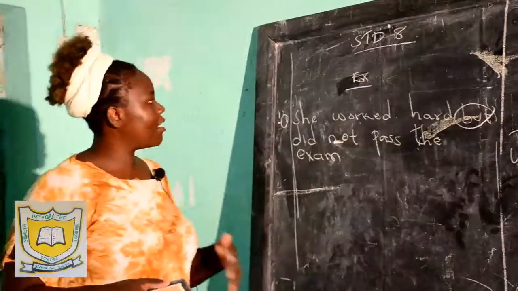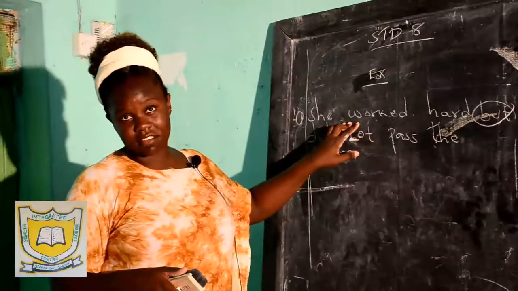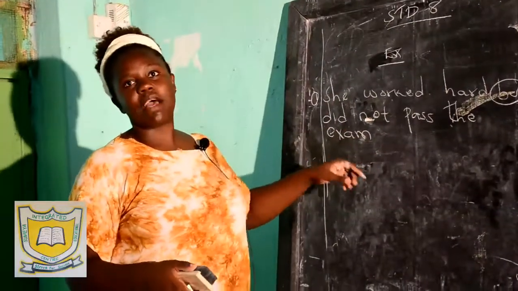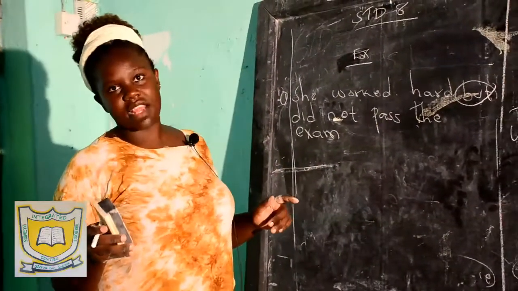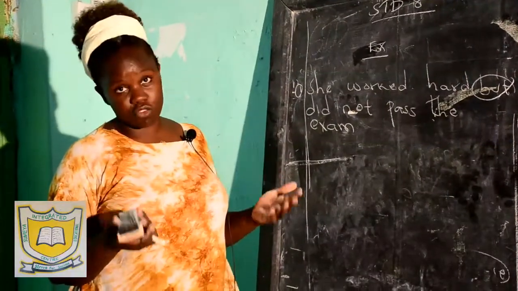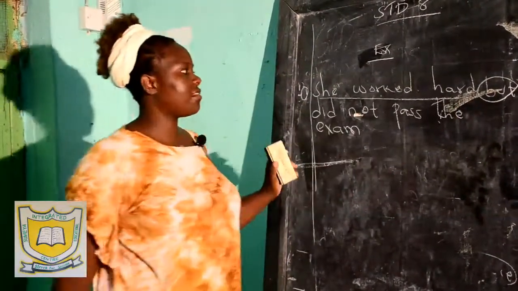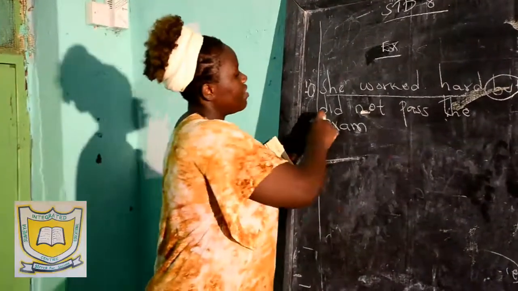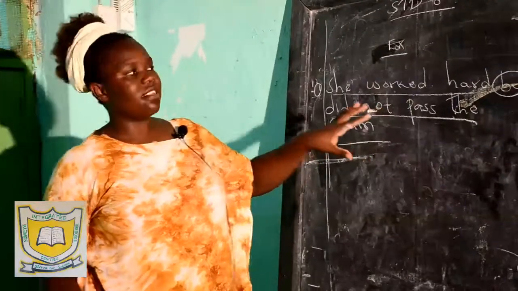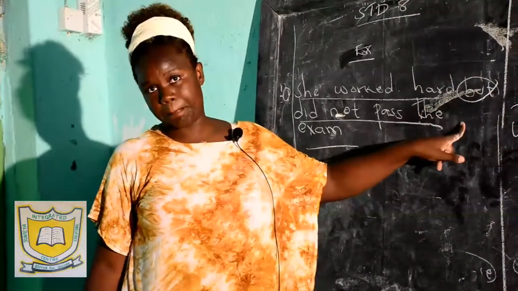Now, she worked hard, but did not pass the exam. I said the first part of this sentence is going to be contradicted with the second part of the sentence. When I began the lesson, I said conjunctions are going to link 2 parts of a sentence, 2 phrases, or 2 words. Now, she worked hard is the first part of my sentence. Did not pass the exam is the second part of my sentence. Now, these 2 parts of my sentence have been joined together by the conjunction but.